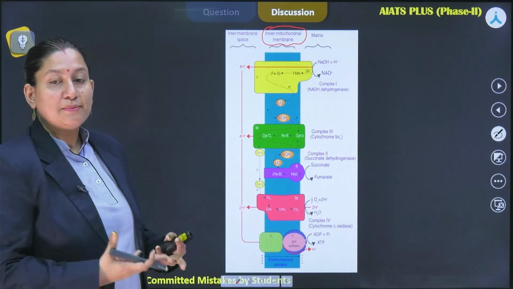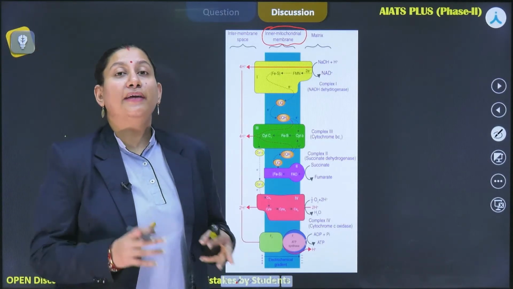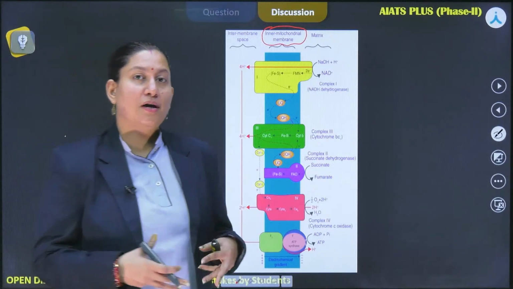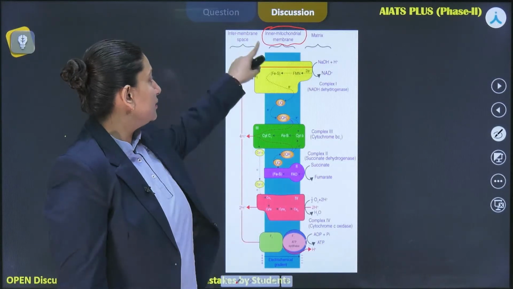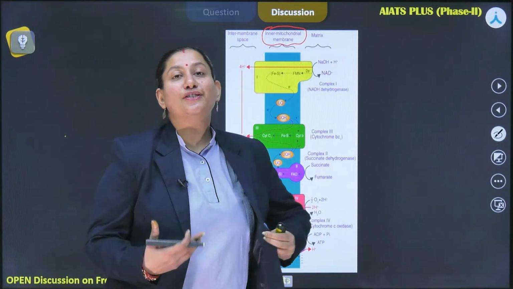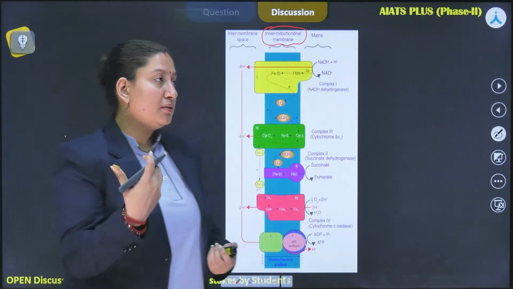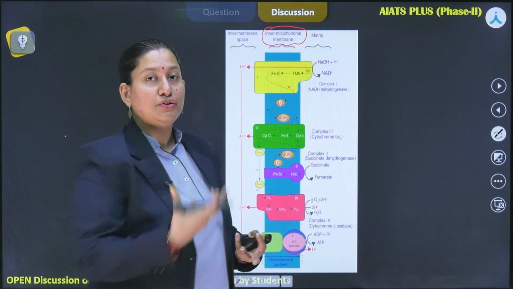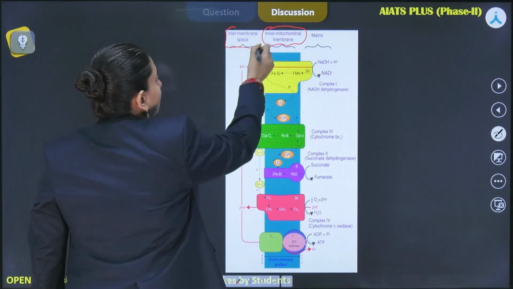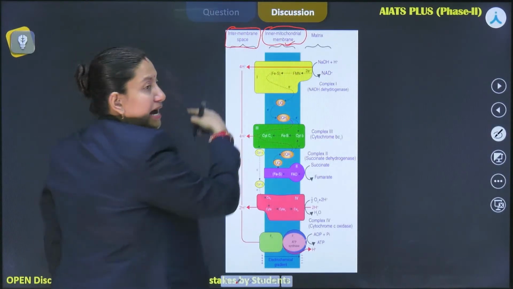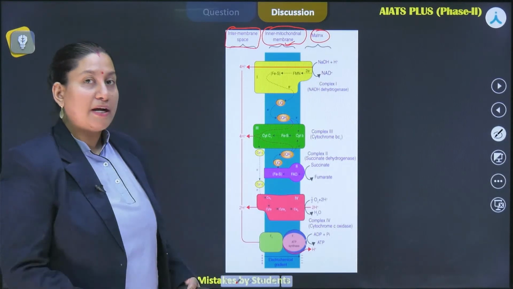So this is what I'm explaining, the chemiosmotic theory briefly. Firstly, we are just checking whether the requisites of the chemiosmotic hypothesis are being fulfilled or not, right? So the first requisite is the presence of a membrane. Over here in mitochondria, this would be the inner mitochondrial membrane, right? The next would be the proton pumps that transfer the protons from one region to the other. So over here, there is an intermembrane space. This intermembrane space is basically the space between the inner mitochondrial membrane and the outer one. And this is the matrix, the fluid-filled part of the mitochondria.